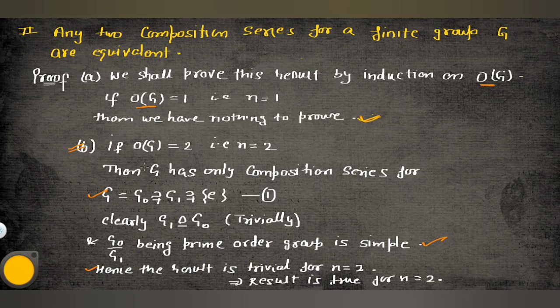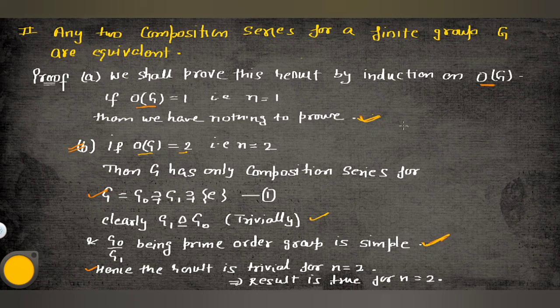Secondly, what will happen if the order of G is equal to 2? It means there exists one more element besides the identity. In that case the series becomes G0, G1 = E. We have already done that; it is trivially a composition series because G1 is a normal subgroup of G. So how can we construct two composition series? One composition series has this one element, and if we construct another composition series, again you have one element, so both will be equivalent. That's why the result holds, the result is true.